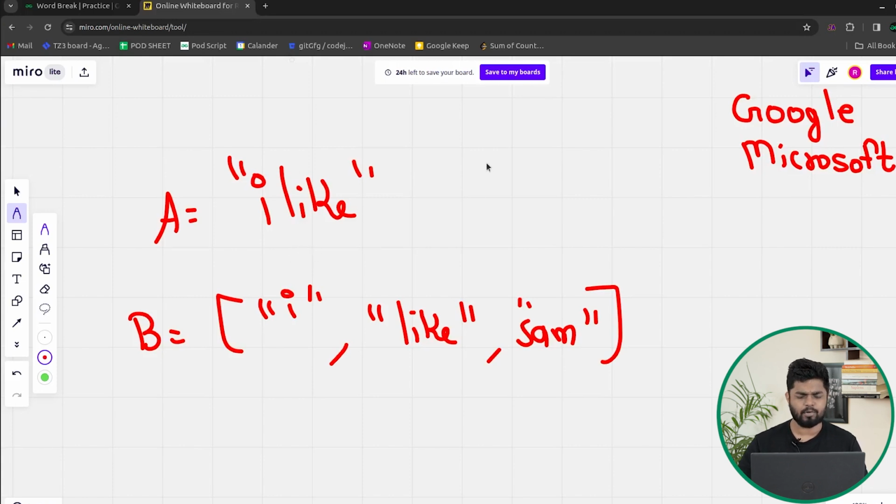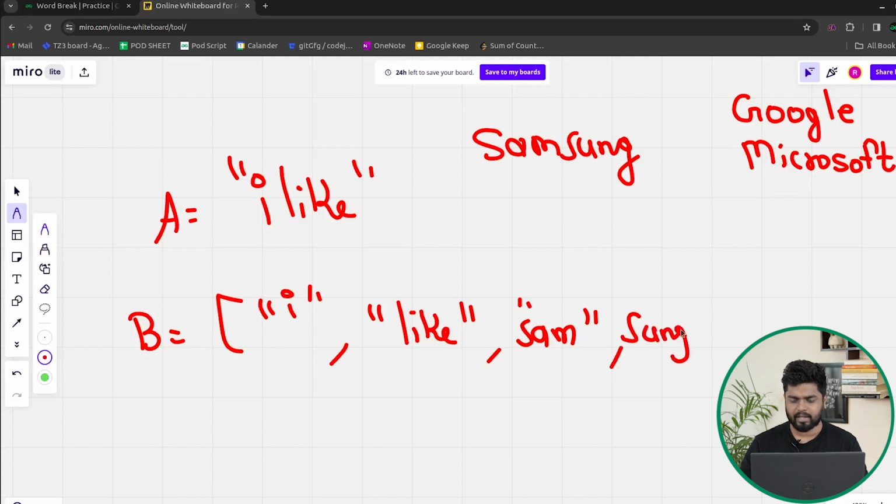Why? Because suppose I had to search for, let's say, Samsung, and let's say Sam was there and Sung was also there here, right? So in this case, maybe I had to break it till S, and I had to check if S is present. Then I had to check if AMSUNG is present or not. Or suppose if SA was present, then I had to check if MSUNG is present or not, right? So the rest of it is present or not. So this would be a sub problem.